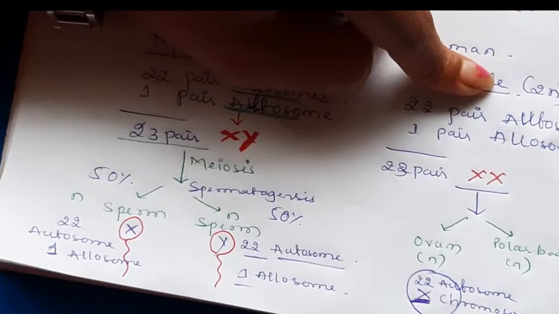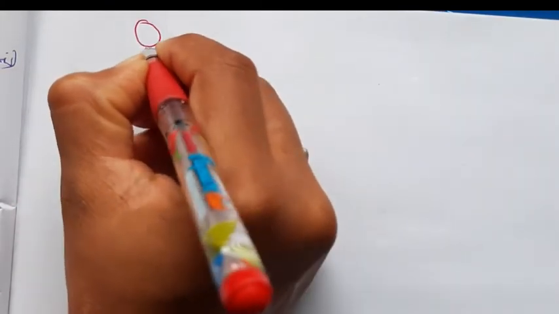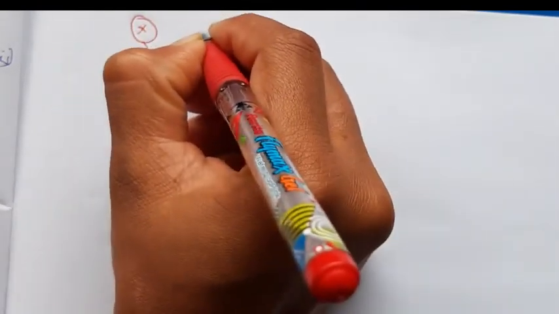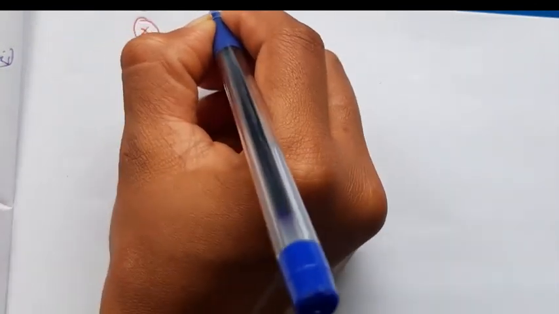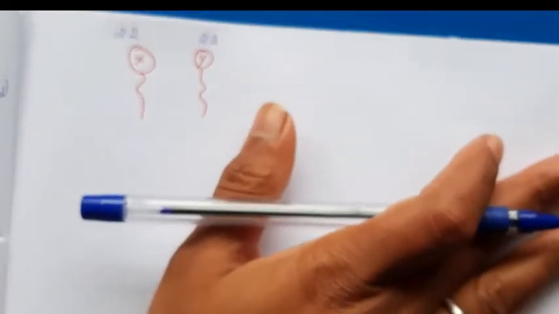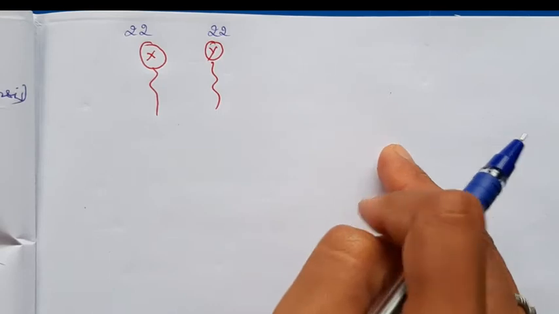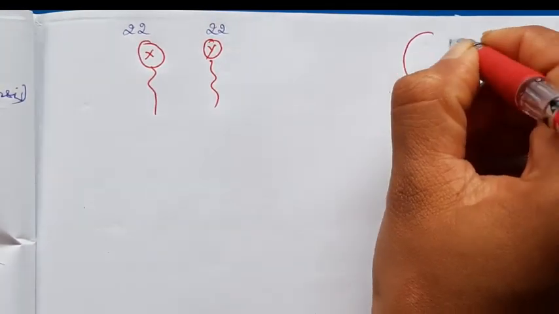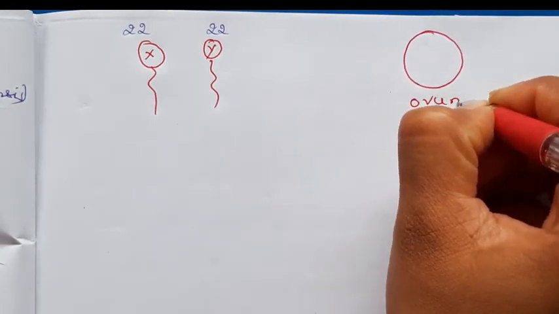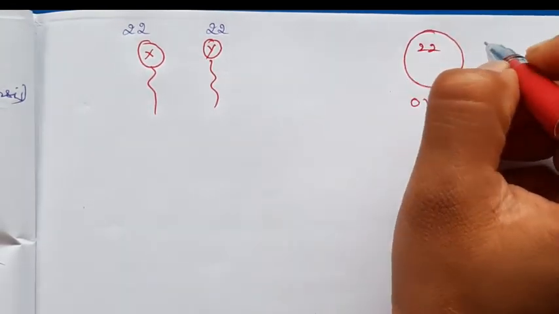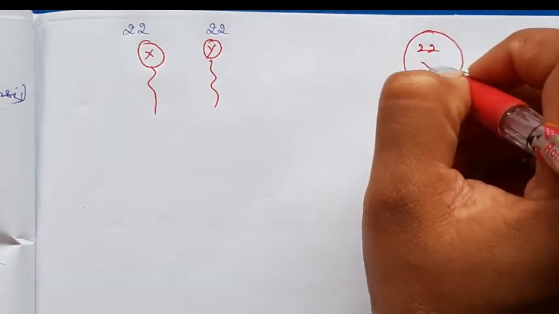Okay. Next, a sperm with the X chromosome has 22 autosomes, which are common in every sperm. Here in the egg or ovum, 22 autosomes are common along with the X chromosome.